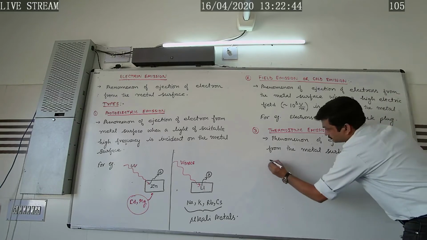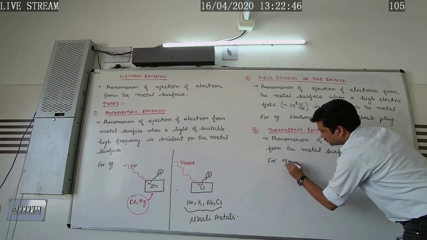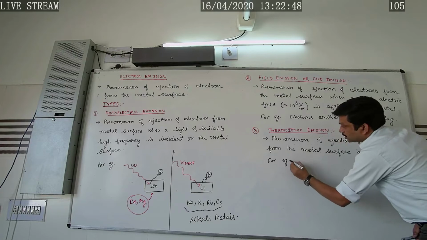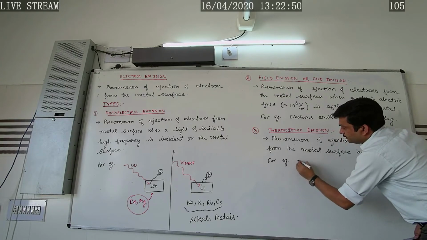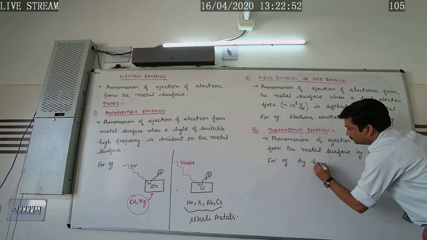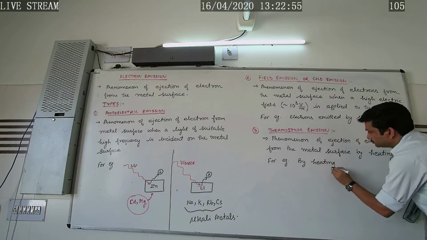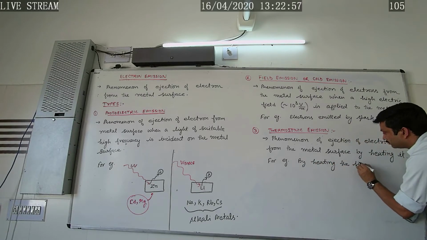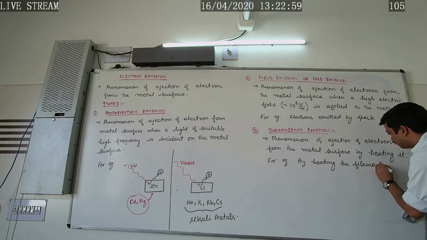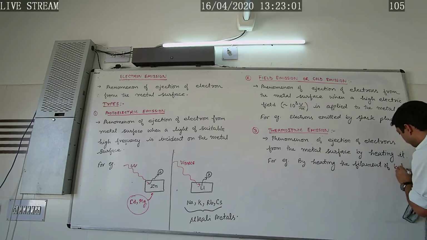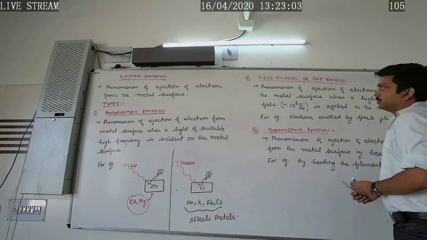For example, by heating the filament of the bulb, we get the electrons.